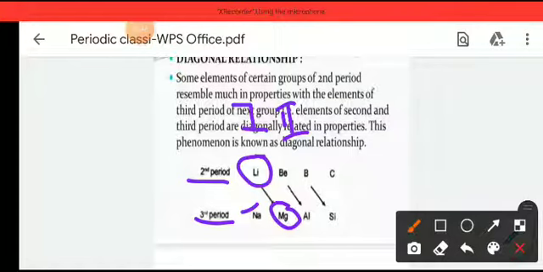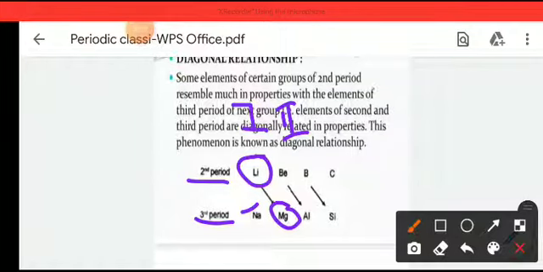But it also very much resembles magnesium, which is placed in group 2 and period 3. So when an element is found to resemble an element placed in the next group and higher period, this relationship is called the diagonal relationship.